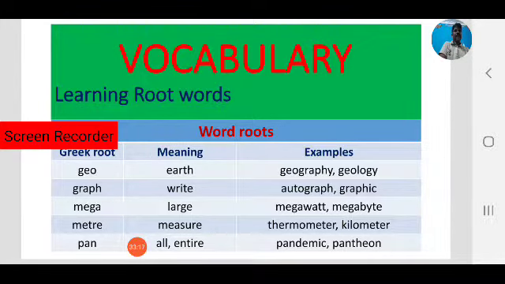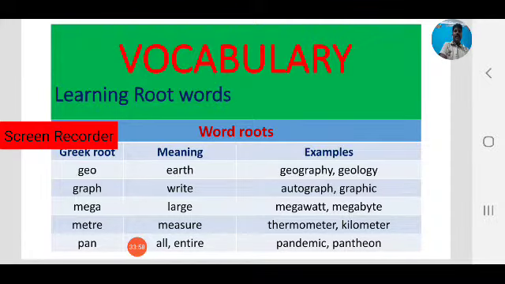How these words are derived from the root word geo, just observe. In this way we can learn new words by learning root words. Next word is graph. Graph is also a root word, as we have discussed. Graph is also a Greek root, which means write. Graph means write. Autograph, graphic, autobiography, biography. These are other words based on the root graph.